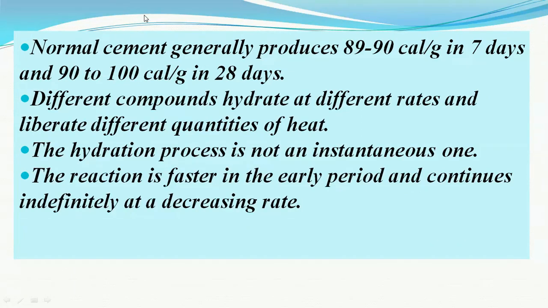Normally cement produces 80 to 90 calories per gram in the first 7 days and 90 to 100 calories per gram in 28 days. So in 28 days the cement gets maximum of its strength by evolving maximum of its heat, and therefore, as the cement is being used in the concrete, we take the cement as well as the concrete's strength as 28 day strength.